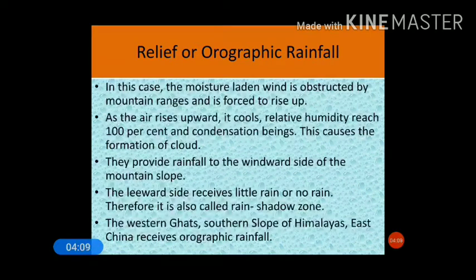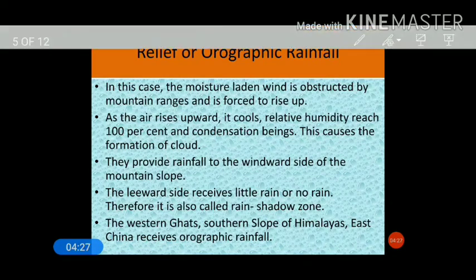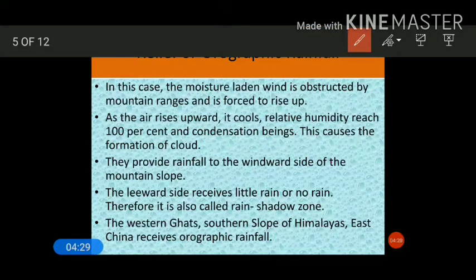As the air rises upward, it cools, relative humidity reaches 100%, and the condensation process starts. This causes the formation of clouds. They provide rainfall to the windward side of the mountain slope. This is a very important thing to remember. Orographic rainfall gives rainfall on the windward side of the mountain slopes, and the leeward side receives little rainfall or no rainfall. Therefore the leeward side is also known as the rain shadow zone.